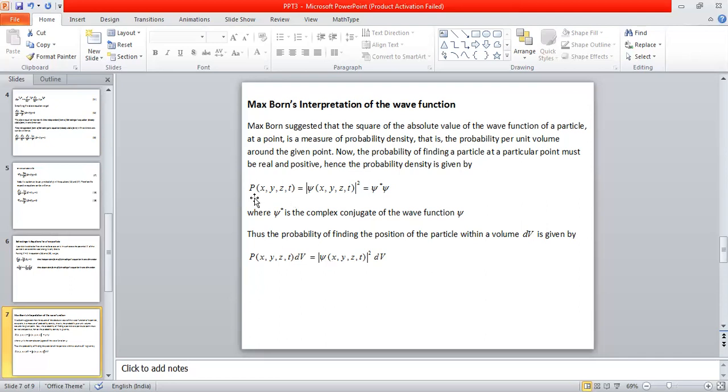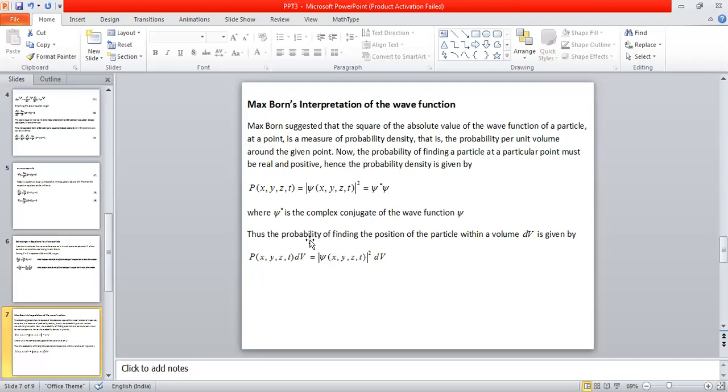So according to Max Born, the probability density P, which is a function of x, y, z and t, is given by the square of the absolute value of the wave function, modulus of psi squared. It is also given by the product of the complex conjugate of the wave function, psi star, and the wave function psi itself, that is psi star times psi.